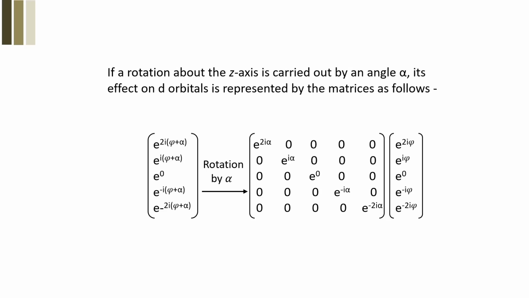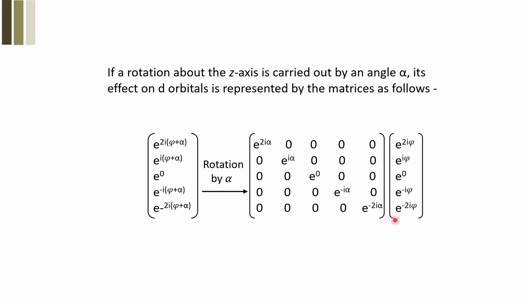And if it is so, the entire matrix representation could be split into the form that has been demonstrated here: e to the power 2i(phi plus alpha), i(phi plus alpha), e to the power 0, e to the power -i(phi plus alpha), e to the power -2i(phi plus alpha). That represents all the values of the magnetic quantum number from -2 to +2. So if you go for rotation by an angle alpha, you want to split this into an entire function. You'll see that it is a basic function: 2i alpha, i alpha, 0 and so on.